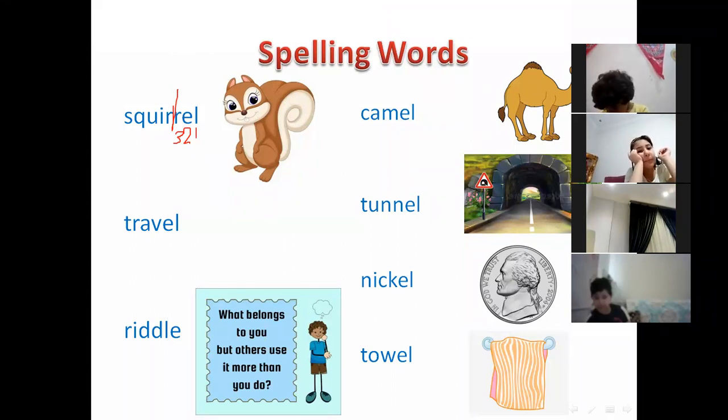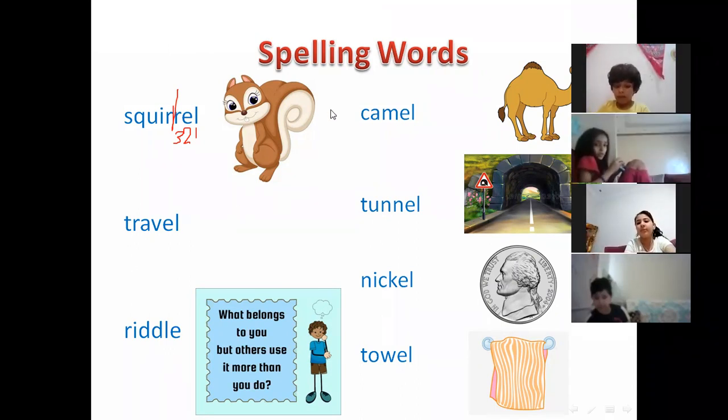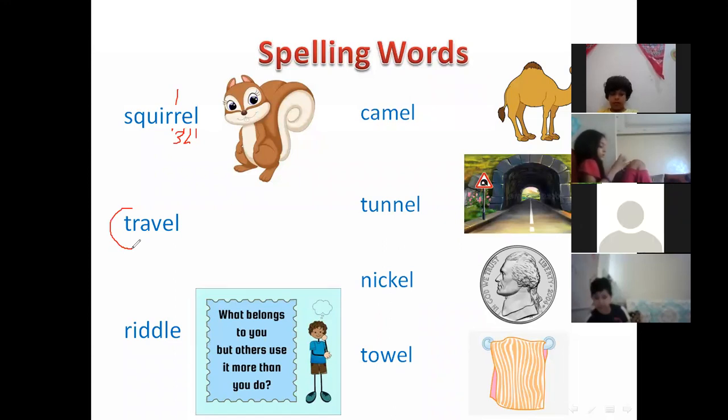Next, please. Yes, miss. Read the word. Where is it? The second word. Here, I didn't put a picture because you know the meaning of travel. It doesn't need a picture. Okay, read it and tell me how can I divide the word. Travel. Okay.